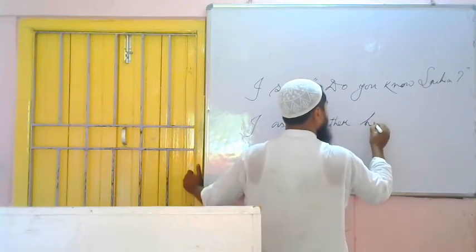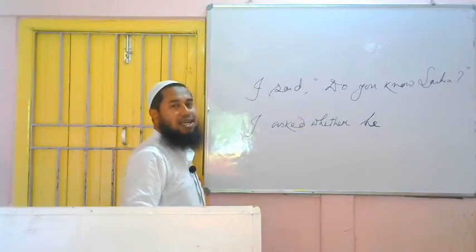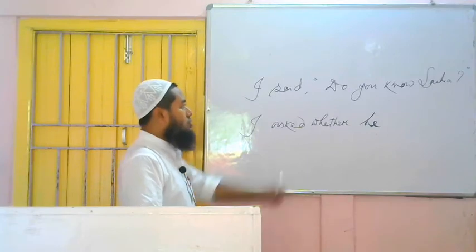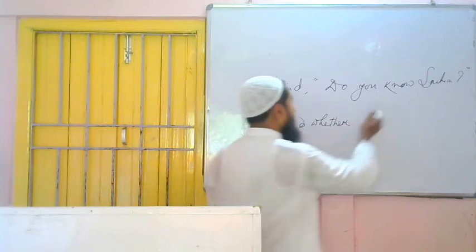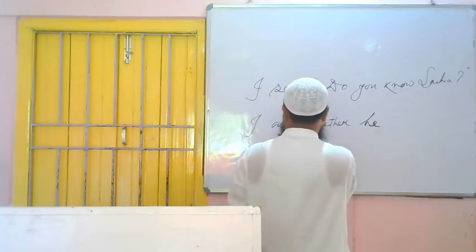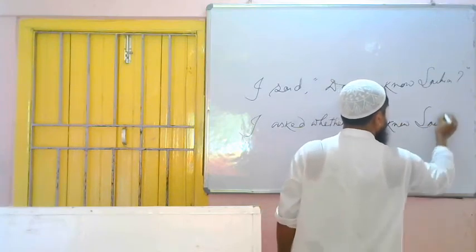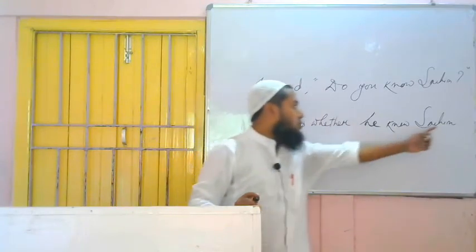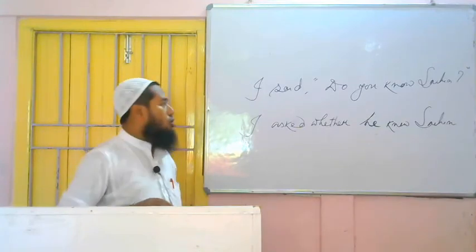Make it assertive. Do you know Sachin? Assertive, how to make it assertive? I told you, if do is there at the beginning of the sentence, then to make it assertive, what to do? We are just to omit the word do, it will become assertive. So after omitting, the rest part remains what? You know Sachin. You means he, and it is in present indefinite, it will become what? Past indefinite. I asked whether he knew Sachin. Finished. As we have changed the sentence into assertive, that's why we have to put full stop at the end. In indirect narration, there will be no question.